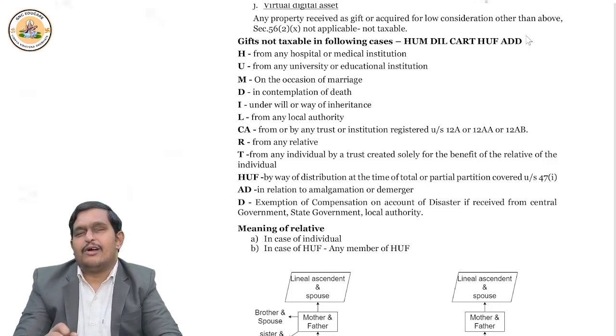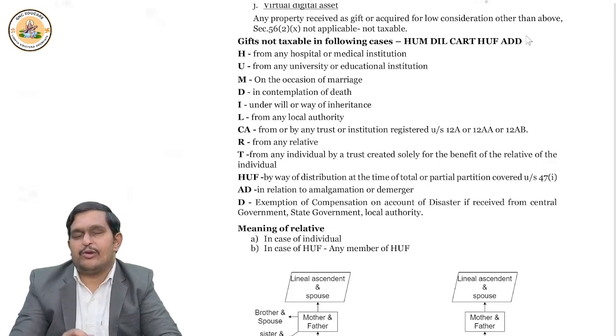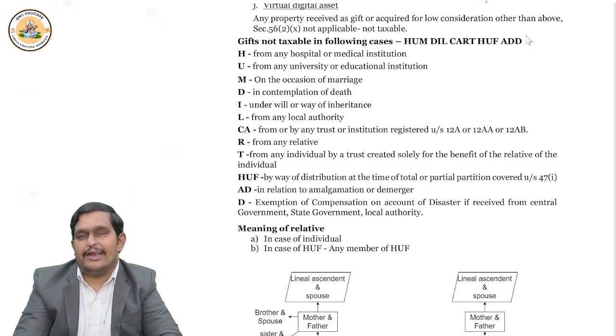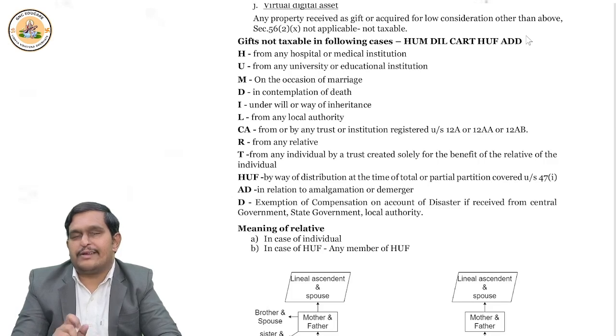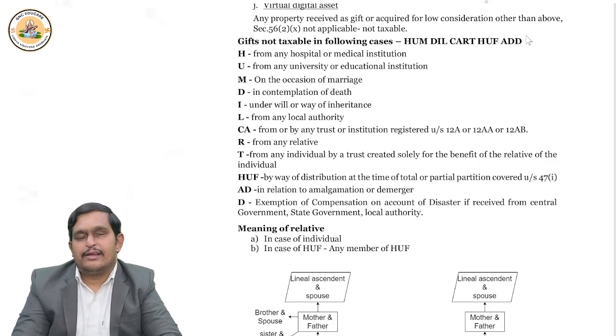Relative giving you a gift, or any private trust giving a gift to the nominees, whoever are going to become the beneficiaries. Then HUF, total or partial partition. Amalgamation, demerger. And finally, in case of disaster, if the central government, state government, or local authority gives any money or assets for rehabilitation, that is fully exempt. This way you are supposed to remember.